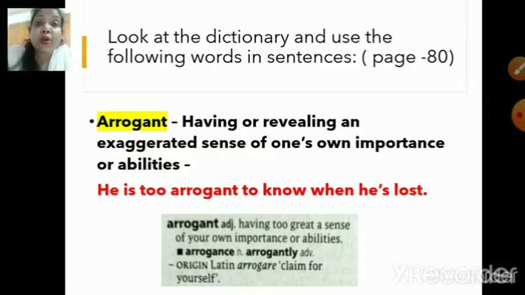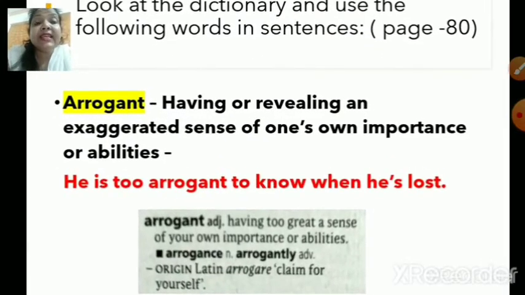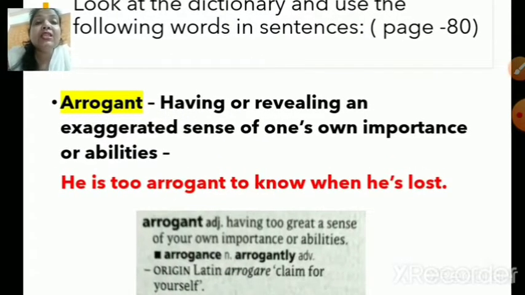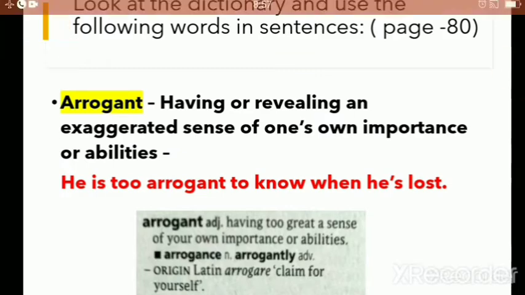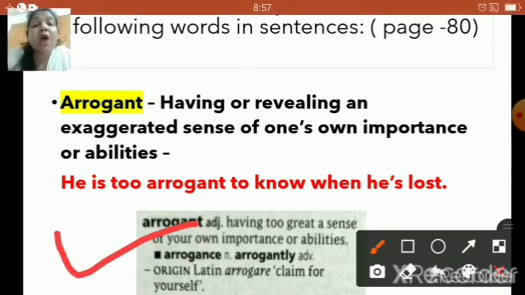The first word is arrogant. Now, what do you mean by arrogant, children? Having or revealing an exaggerated sense of one's own importance or abilities. Now, what is the meaning? What is the sentence that we can frame from this word? He is too arrogant to know when he is lost. Now, children, over here, this shows how the word appears in your dictionary book. Yes, children. The reason is we have to go to the dictionary and check what the word is all about. So this is how the word appears in the dictionary. Now let us go to the next word.